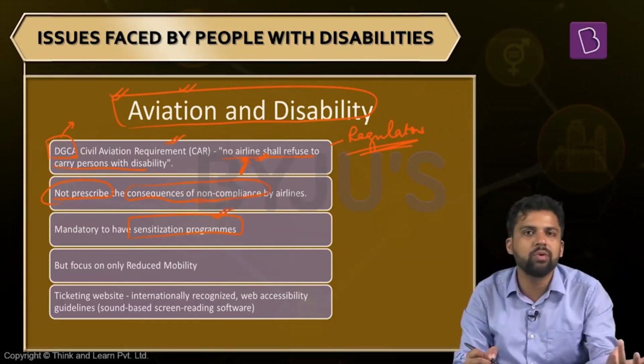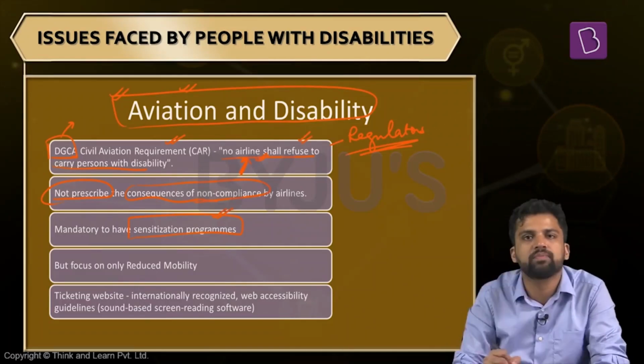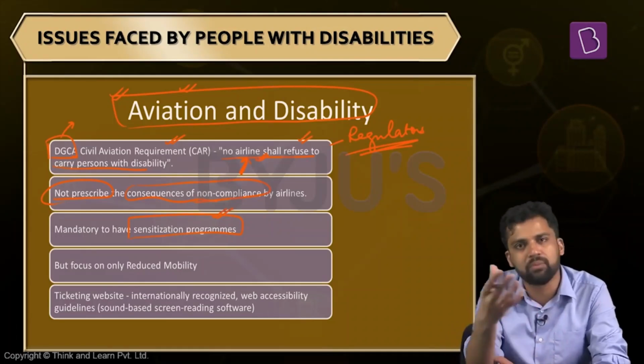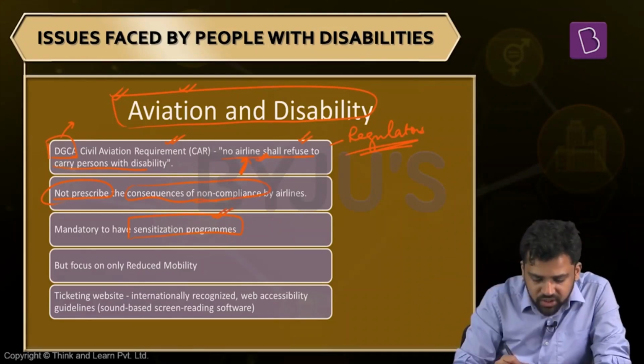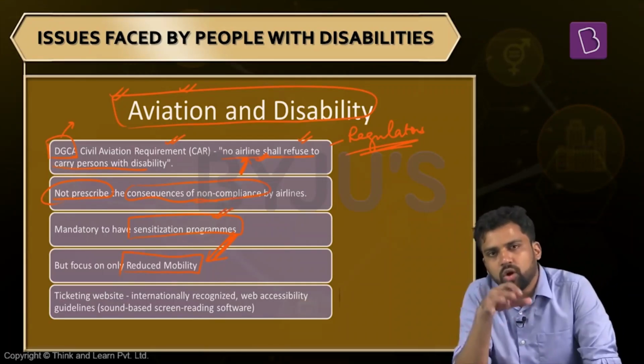That means if an airline refuses someone, there is no penal provision. In case there is no penal provision, then there is no disincentive for them from not following these instructions. So as a consequence of this, many times you come across news articles that people have been deboarded without giving any reason. And the sensitization programs that these airlines have had, they have primarily focused on reduced mobility. That means a person is not able to walk, is not able to reach a particular destination.